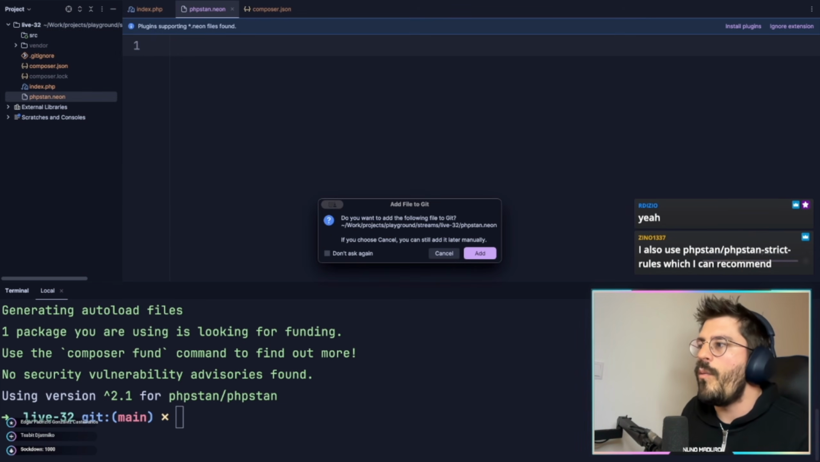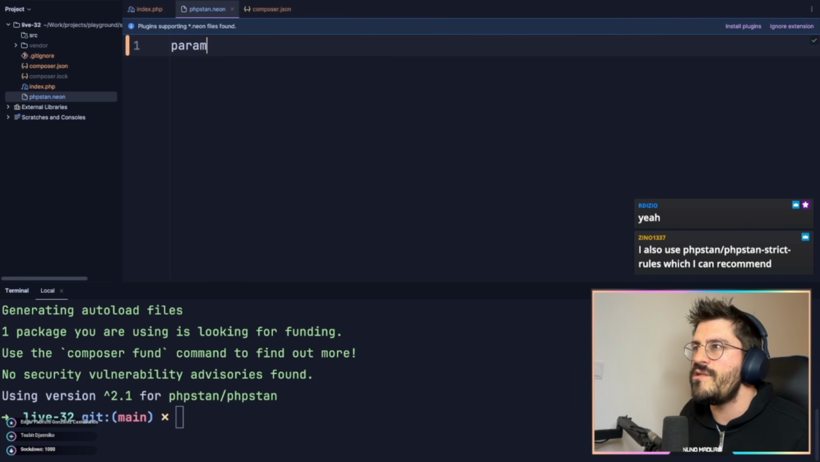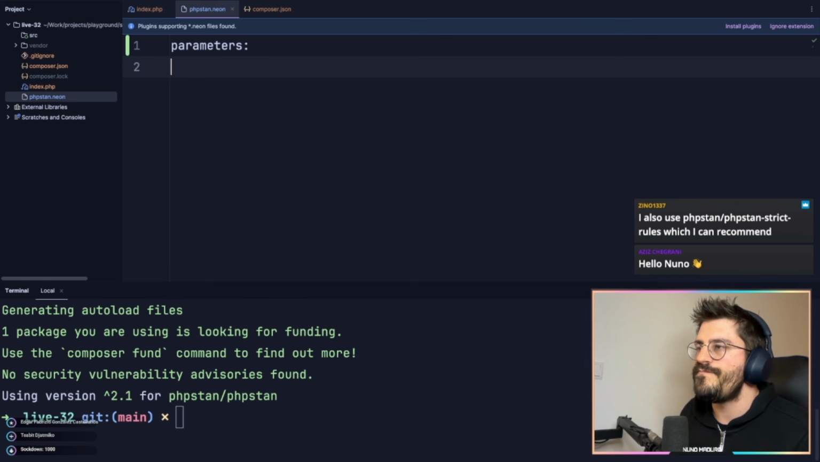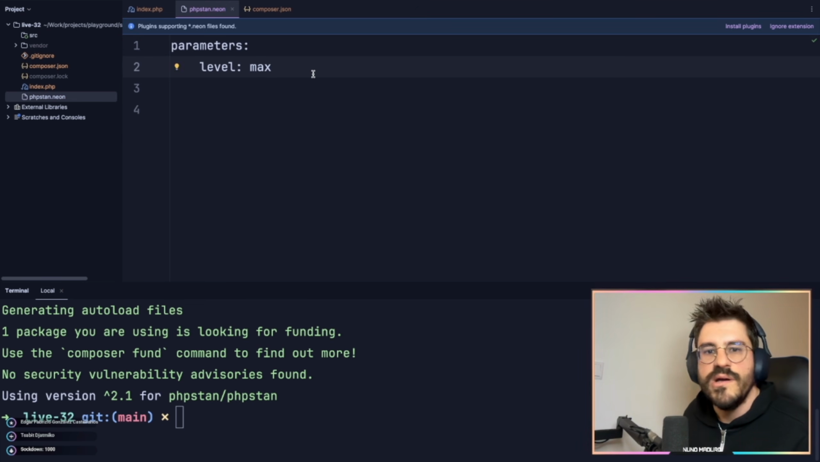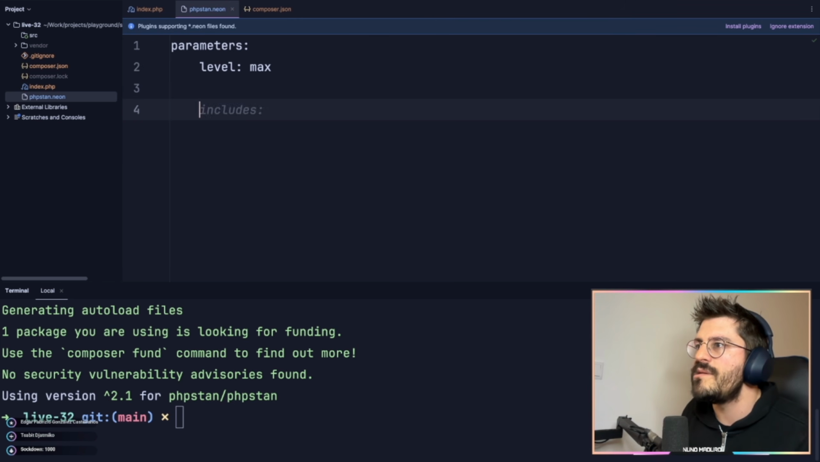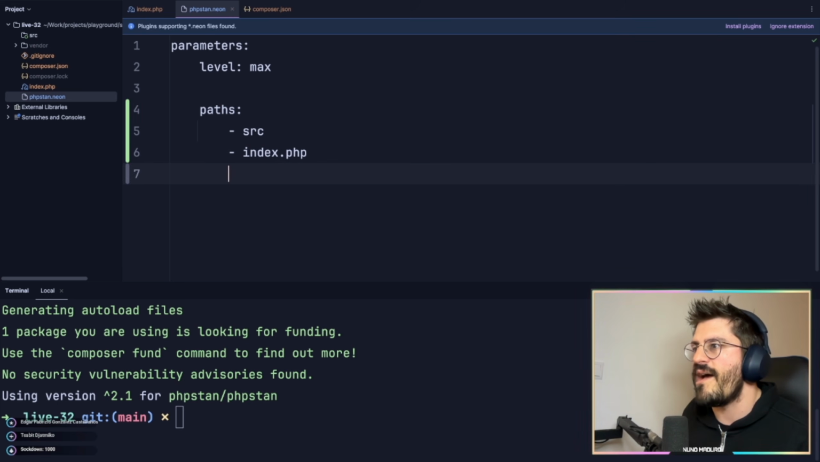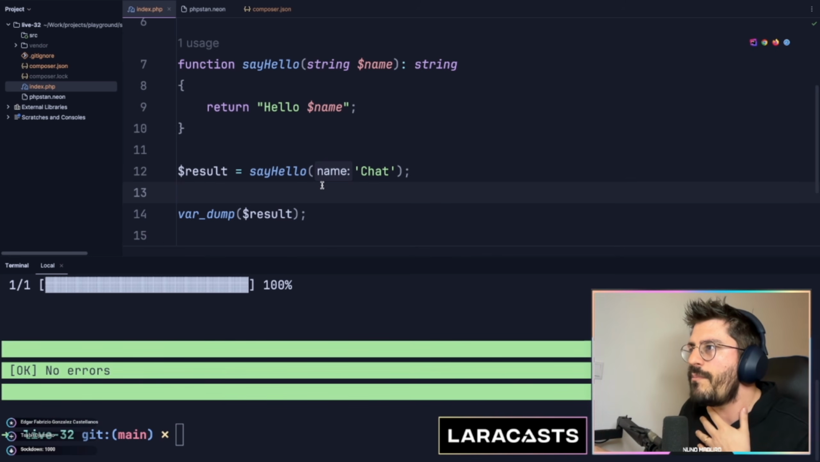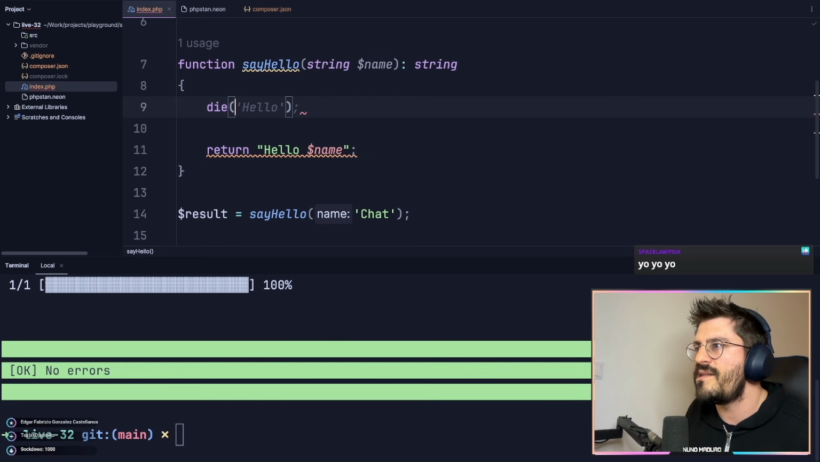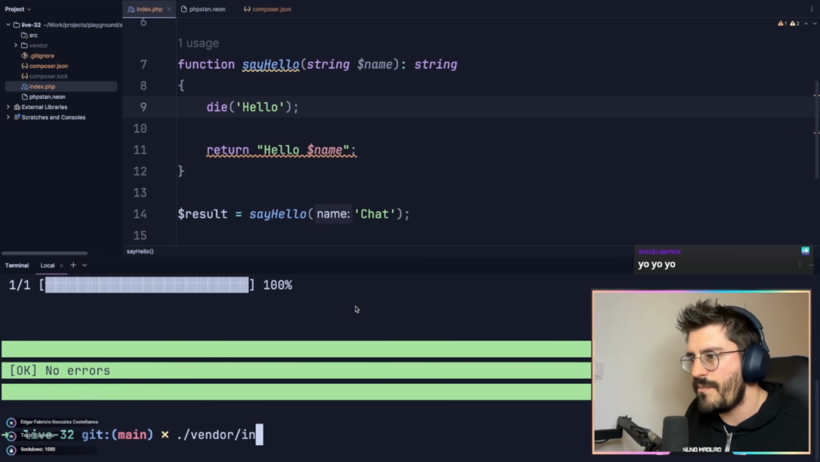Now, within this configuration file I'm going to try to do what I think I should do here, which is literally type parameters. Obviously I want to use the latest version. Let's go to level max. Exactly. So level max, but also paths, and the paths will be so far source and index.php, which are the only files I have. Now, something really cool about PHPStan is that if you were to have a problem, let's say you forget a die. I think a die is a good example. I think PHPStan will complain about this. Let's type vendor/bin/phpstan.